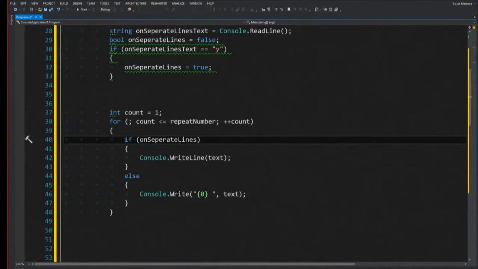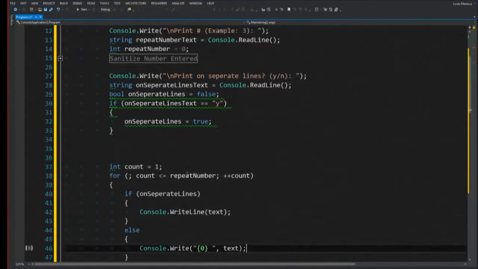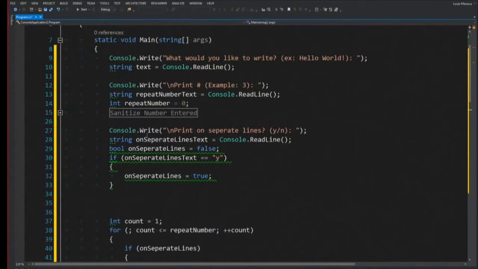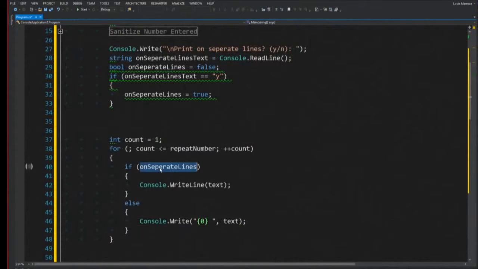But then we have this if statement. We basically say, if this is true, then print it on a different line. But if it's false, then write it on the same line. So again, we're just using true or false, real simple logic.